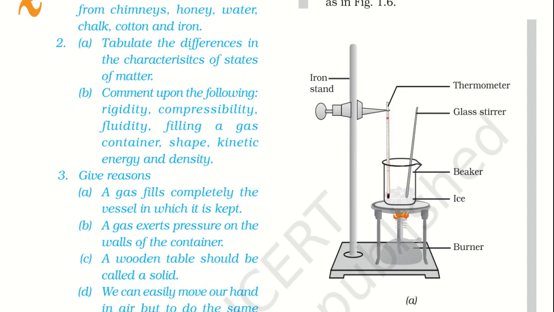Here in the diagram you can understand how the apparatus has been set up. The thermometer is suspended in the flask which contains ice. The flask is above a burner. The heat is provided to the ice, the temperature is noted in the thermometer, and there is also a glass stirrer. We have to understand at what temperature there is a change in the state of matter, and how temperature affects the matter to change its state.